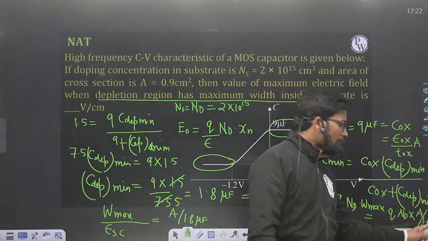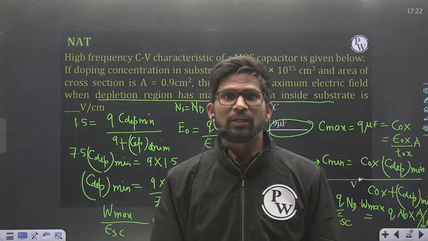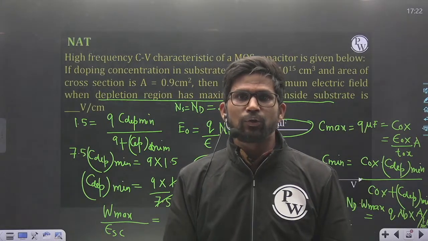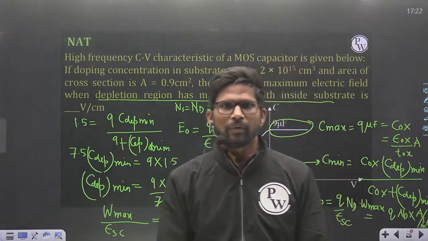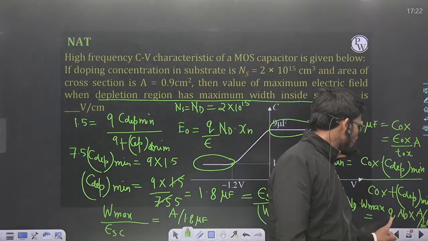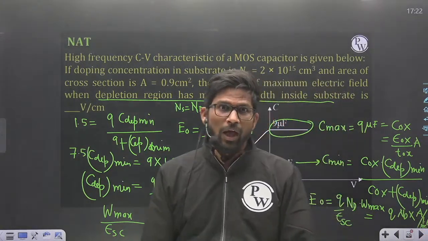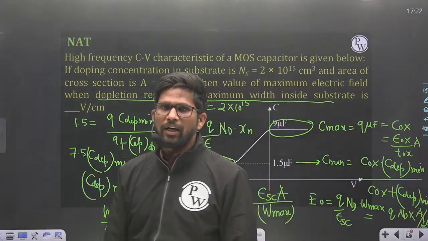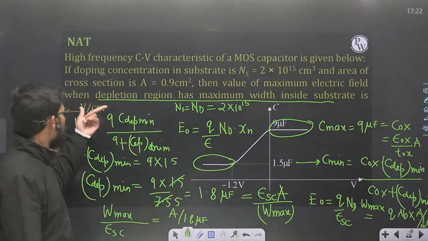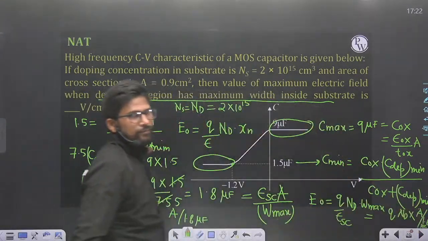Q upon farad, Q upon C will be volt. Q is equal to CV, right? Q is equal to CV, so Q by C is equal to volt. So Q upon C, Q in coulomb, C in farad, standard units, so Q upon C will be in volt, and ND into A gives per centimeter. So the answer will be volt per centimeter. So from here you can find out the answer.